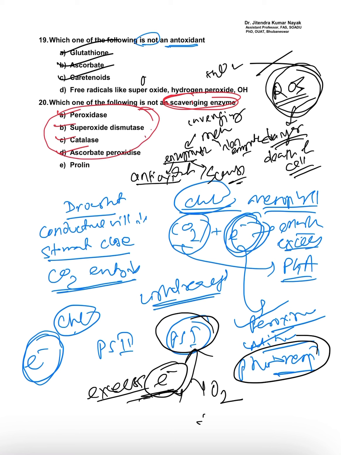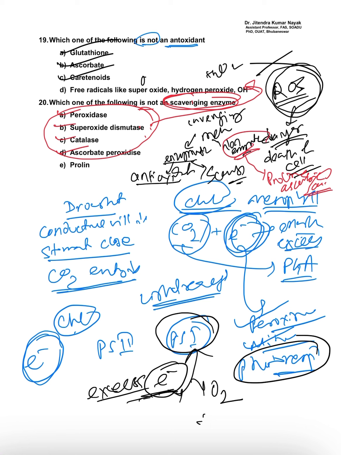These enzymes will deactivate the free radicals and reactive oxygen species. And there are some other chemicals, non-enzymatic chemicals, like proline and ascorbic acid. In all these cases, these are non-enzymatic type.